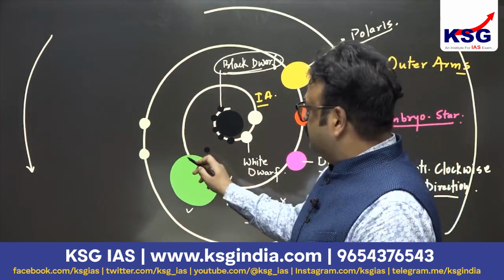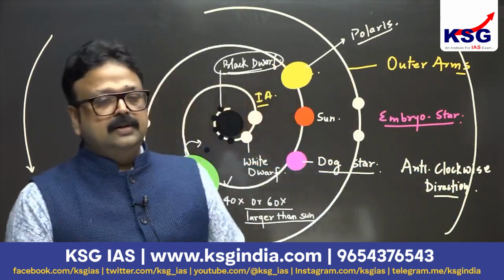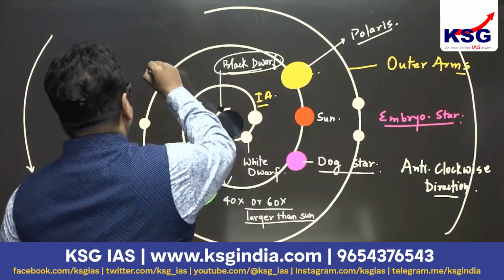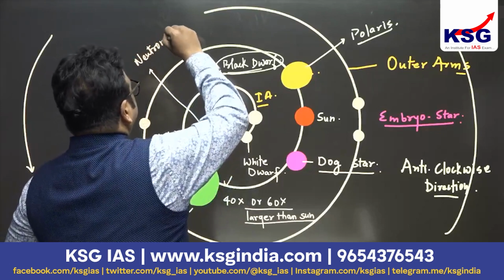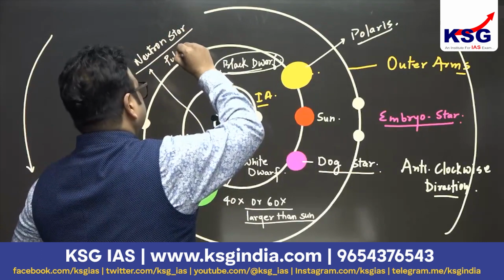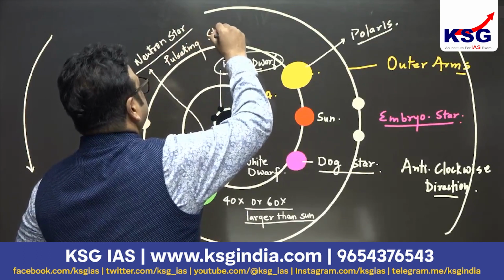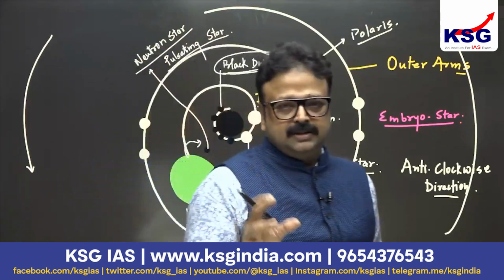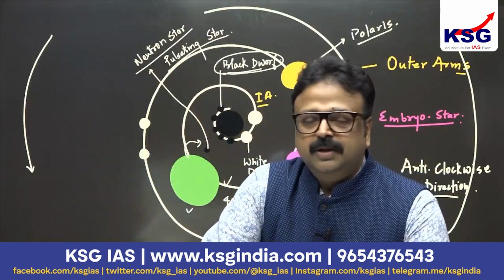And when this massive star collapses, it will form a supernova, and then the supernova becomes a neutron star. So it is creating a neutron star, that is also called a pulsating star. Pulsating star. Fine. So this is a typical structure of a galaxy, and I told you about the Big Bang